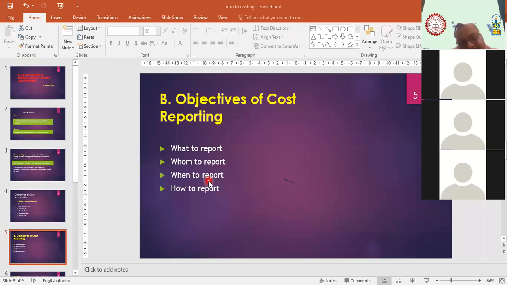The next one is how to report. When we talk about how to report, bacha, they are talking about the format, in which format we have to report. That can be a process format also, that can be a budgetary control also, that can be your cost sheet format also. So there are various formats. Depending upon the requirement of the authorities, we have to prepare the report. Am I clear on this reporting part, bacha?